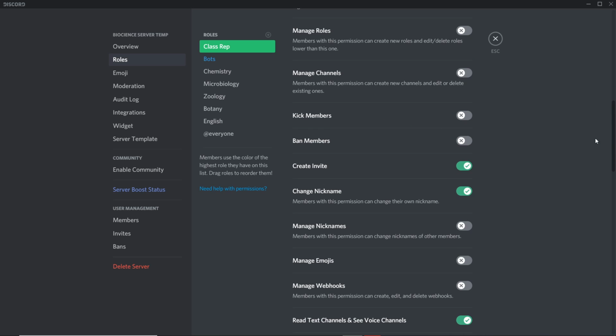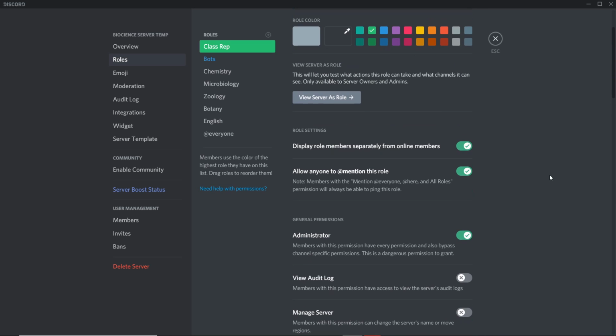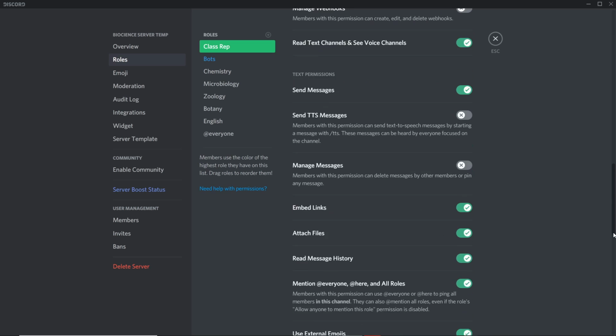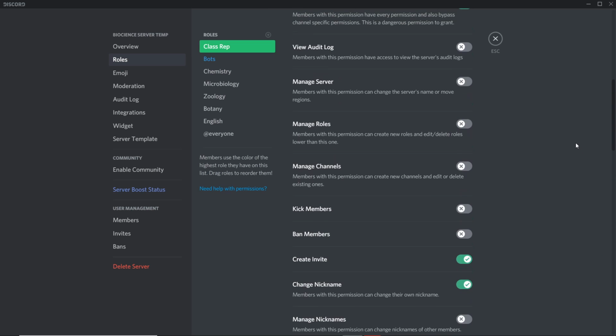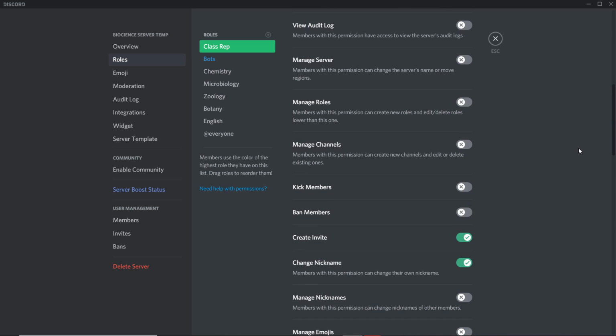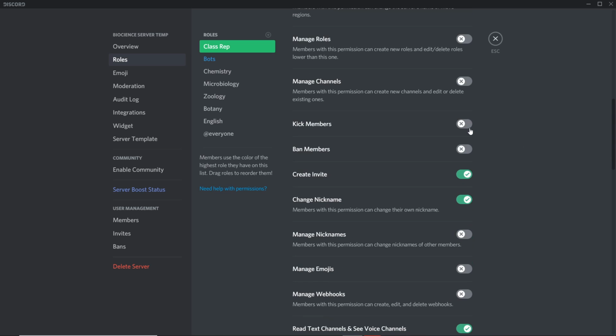Kick members. Oh yeah, one more thing. Having administrator perms automatically means that you have all this on. Even if some of them are off, it ignores that. It basically turns all of them on, so it's a very, very dangerous permission to grant. Kick members is self-explanatory. It permits members to kick other people out, which again, do not do that.